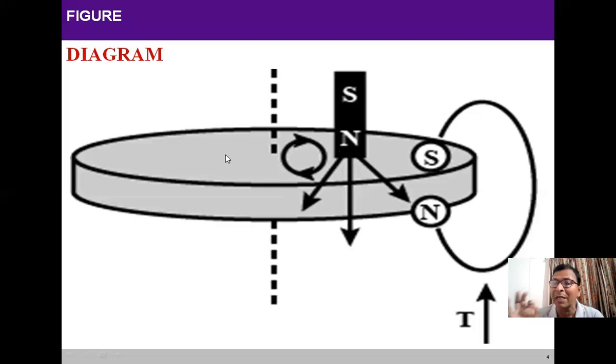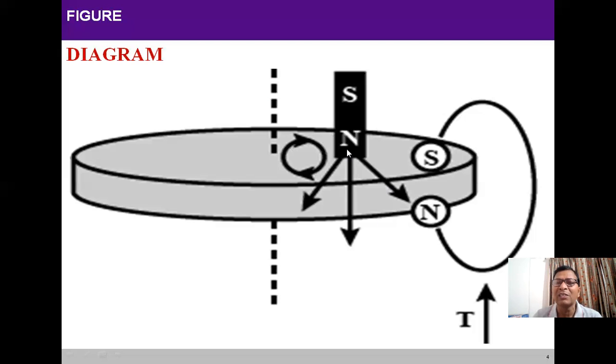This non-magnetic material is a conductor, like copper or aluminum, so it is a conducting material. It experiences a change in magnetic flux when the magnet moves in a circular path around it.